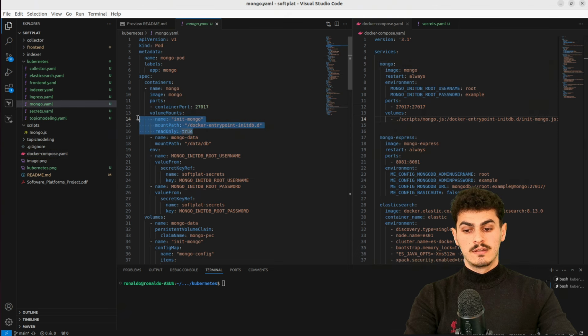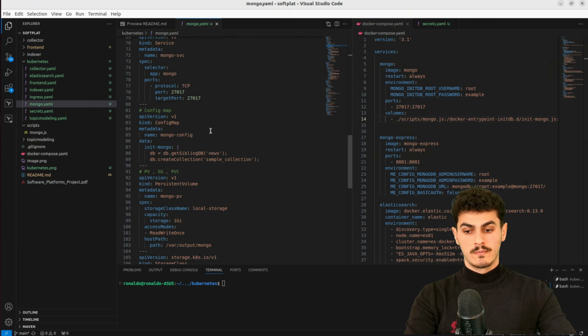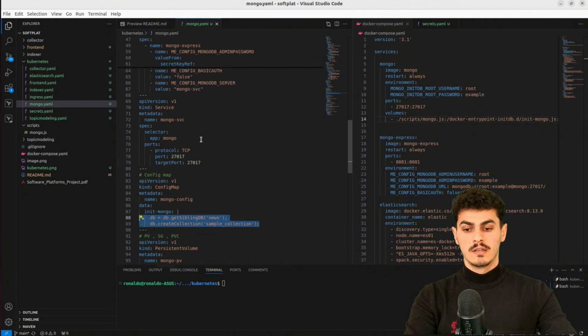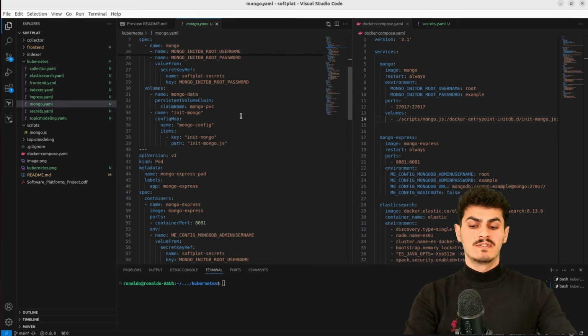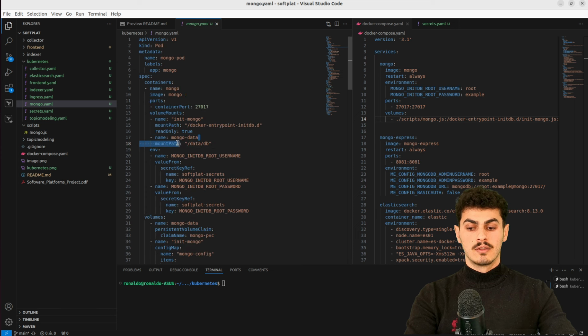Now, I have created this similarly, but with the config map. On the config map, I specified the data in here, and this will be injected as a file or as a volume inside of this container. The second volume is for MongoDB. Since working with databases is quite complex on Kubernetes, you need to use volumes for that. And for that, I've created a persistent volume and persistent volume claim. You can have it as external, but for the video, I've specified it as host path. That is the reason. It is very easy. I do not have to work with container storage interface.